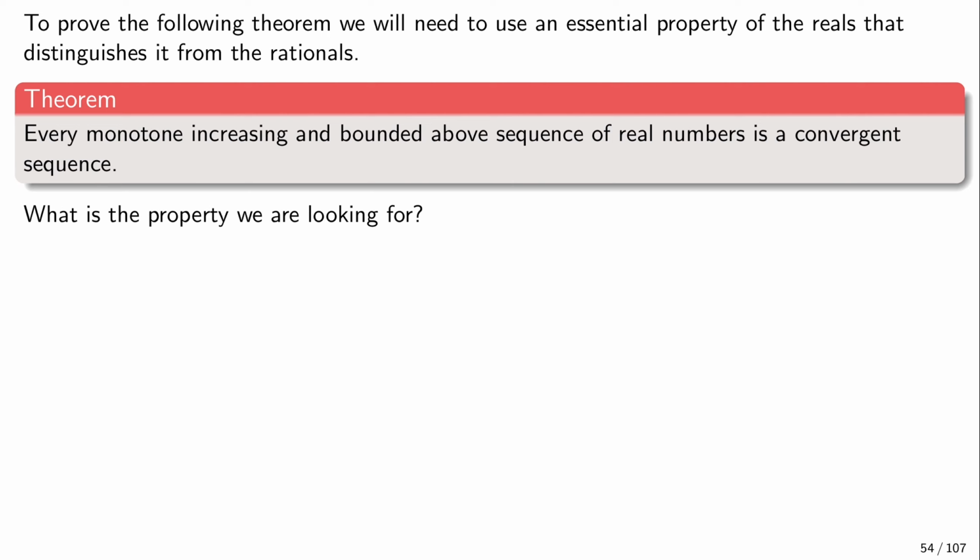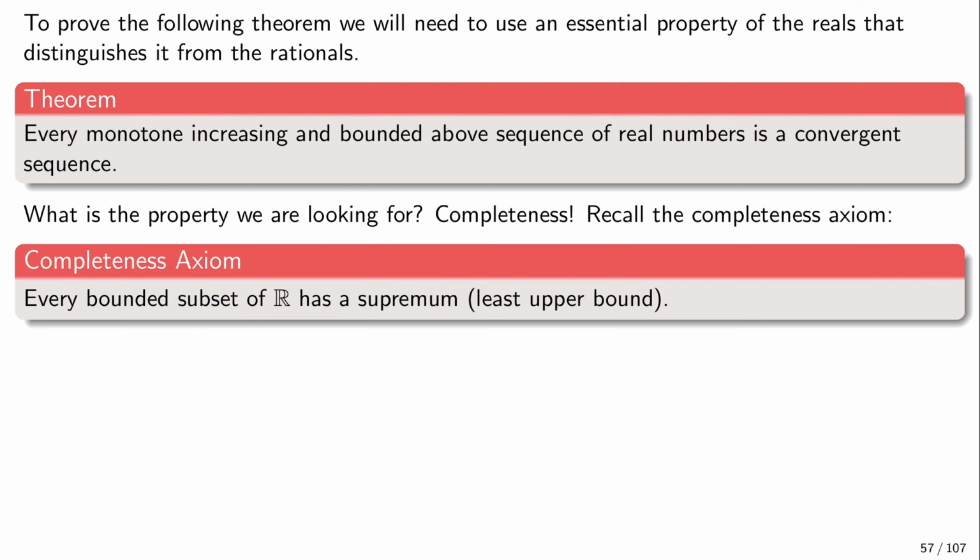Okay, so to prove this, what is the property we're looking for? As I said, we're looking for completeness. So let us now recall the axiom of completeness, which says that every bounded subset of the real numbers has a supremum, which is the least upper bound. This is the axiom of completeness, which distinguishes the reals from the rationals.